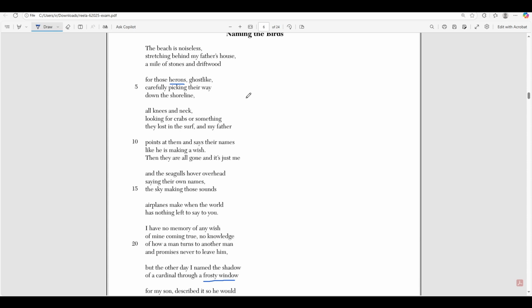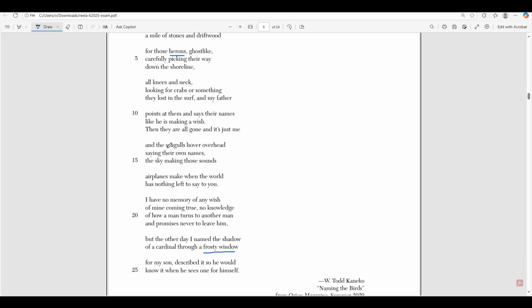Then all of a sudden those herons are gone, and so is his father in the context of this passage. At that point, his life kind of becomes dull, and he no longer sees any herons. He no longer sees his father. Instead, he hears and sees only seagulls and airplanes, right? And the world seems so quiet without those birds that he was once appreciating and admiring with his father.